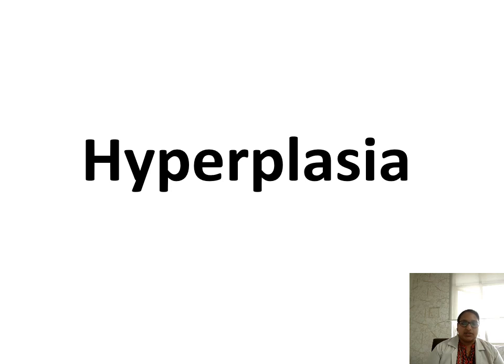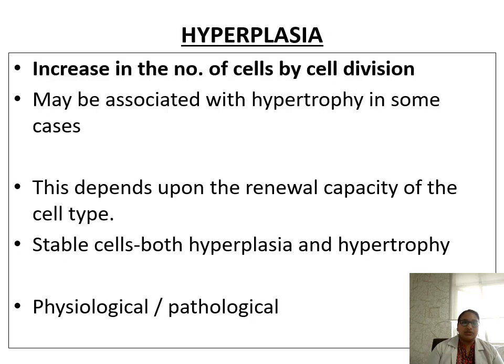So what is hypoplasia? The word hyper means increase, plasia means number. So increase in the number of cells by cell division. This is called hypoplasia. And it may be associated with hypertrophy in some cases. Then what is hypertrophy? Trophy means size, so hypertrophy means increase in the size of the cell. And this depends upon the renewal capacity of the cell type. For example, in stable cells, both hypoplasia and hypertrophy will occur.